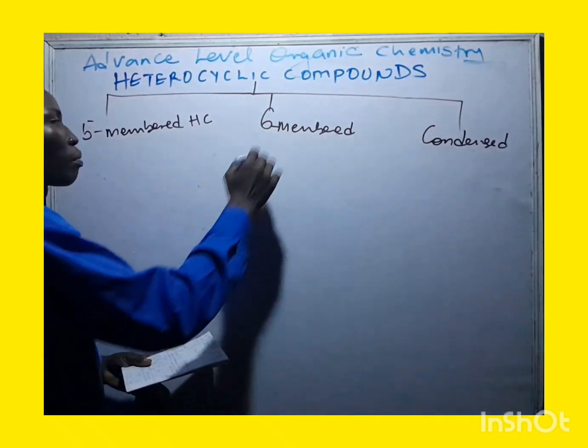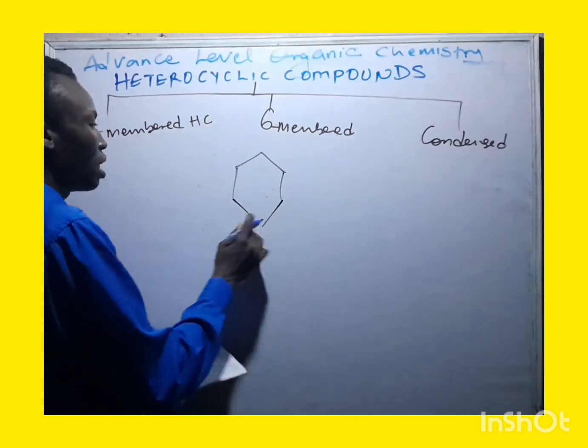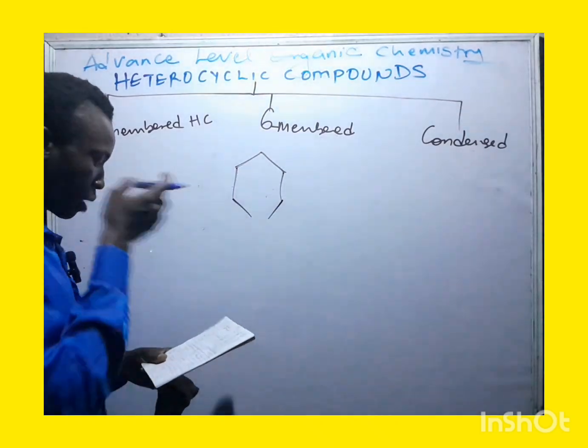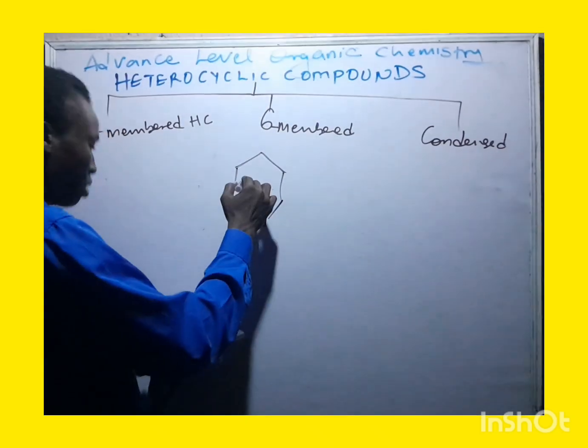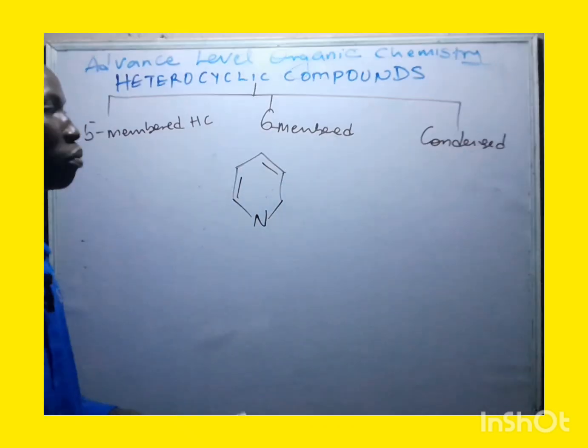Okay, now here we go. From here, you can draw the structure of benzene. When you draw the structure of benzene like this, you bring this one down to this place. Now, instead of closing this one here, you are not going to close it. For example, if you put N in this place, then you balance this one here with this, like this, that we have here. This one here represents what we call the six-membered.